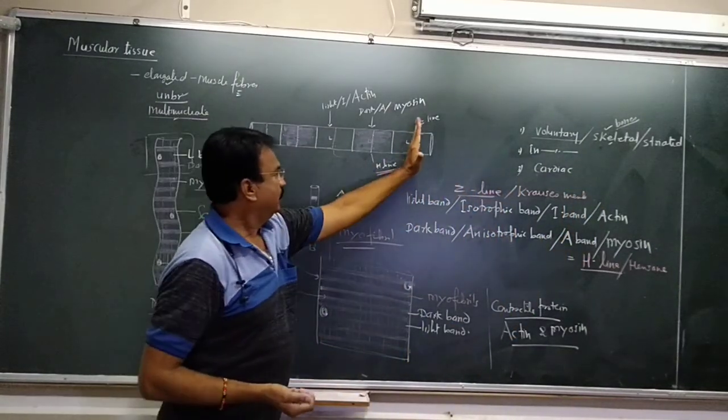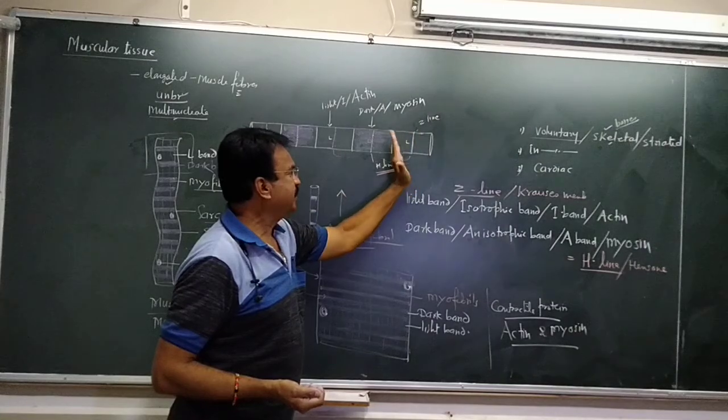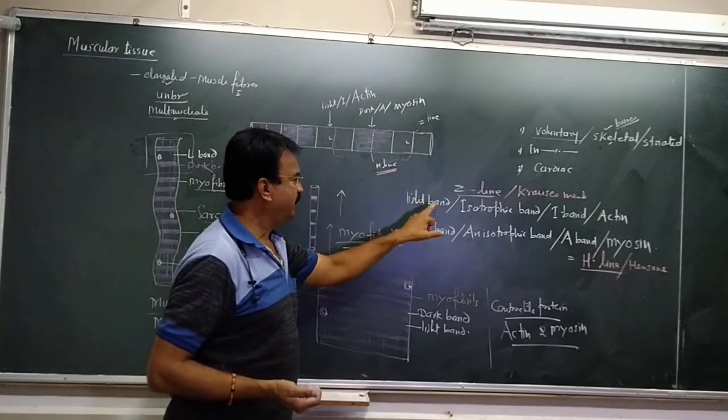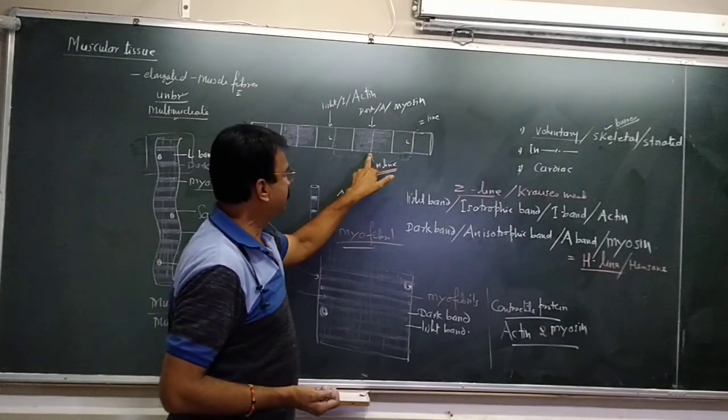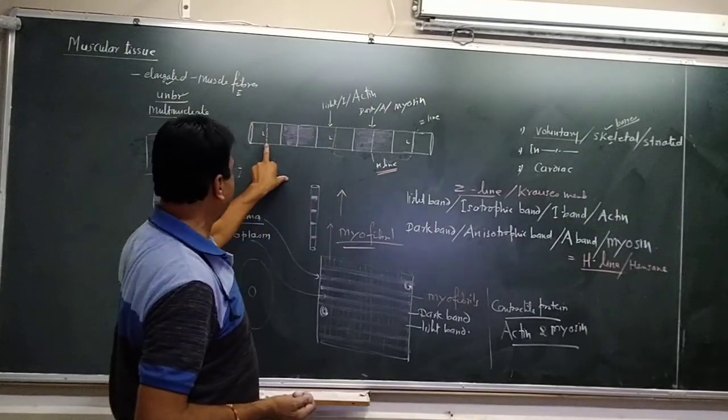So the middle line where the light band is divided equally is called the Z line, and this is called the H line. So again Z line, H line, Z line and so on.